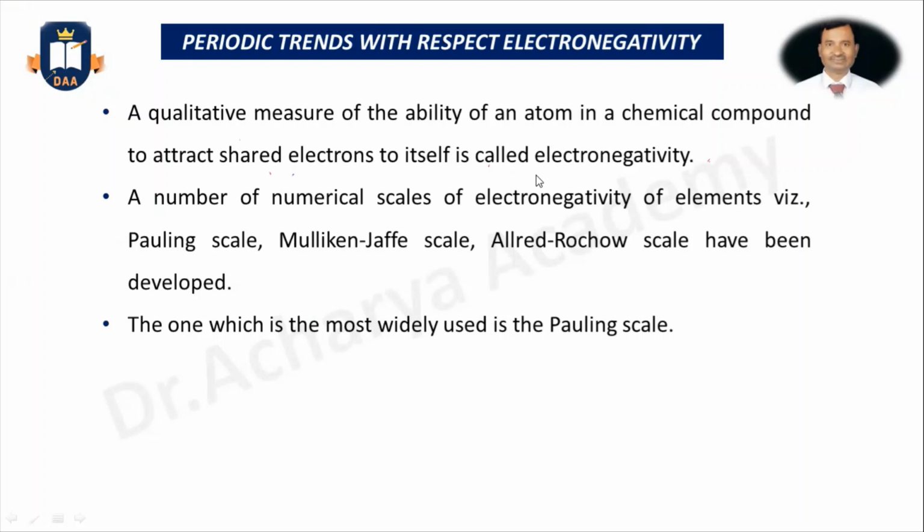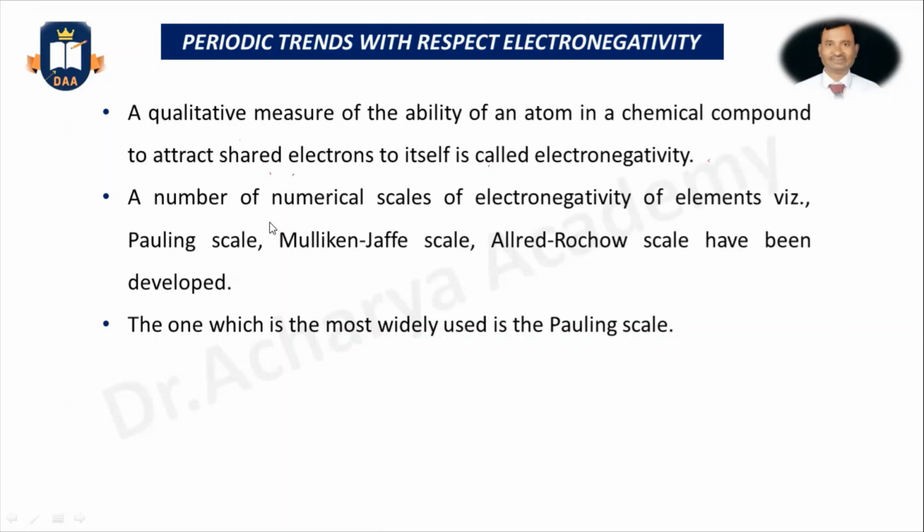It is called electronegativity. Electronegativity doesn't have any value like electron gain enthalpy and other parameters. It is a qualitative measure.